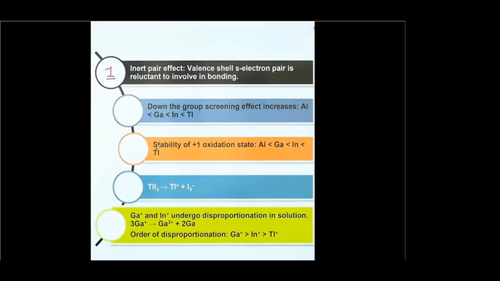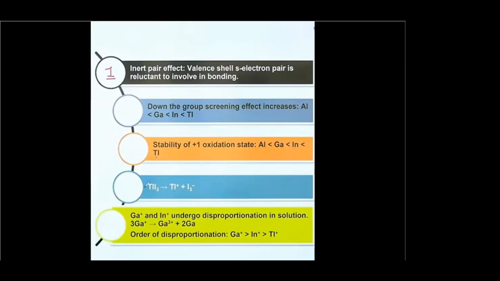But when we are talking of the +3 oxidation state, then down the group, the +3 oxidation state stability decreases. That means if we compare gallium, indium, and thallium, the +3 oxidation state of gallium is more stable than indium, than thallium. Is this point clear? The stability of oxidation states? Yes, ma'am. Okay.